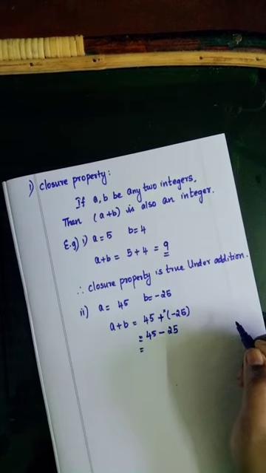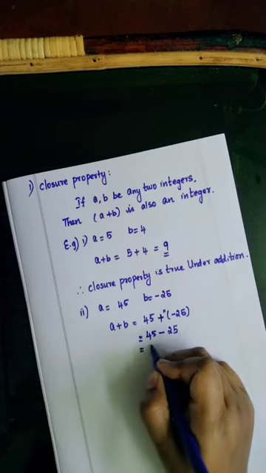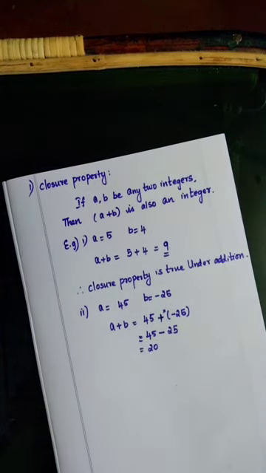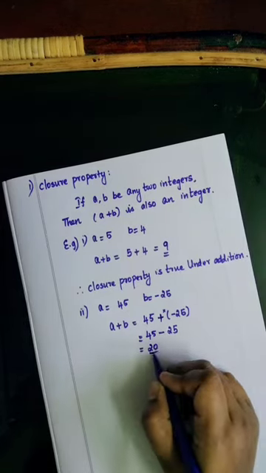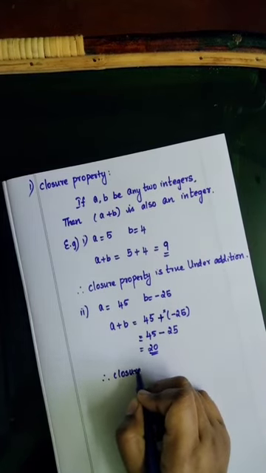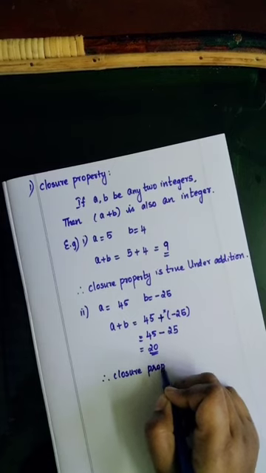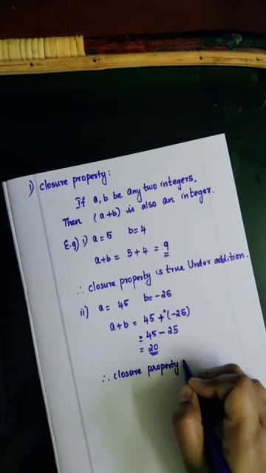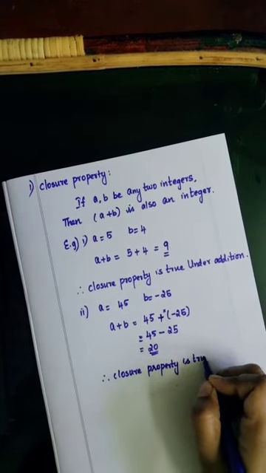What is 45 minus 25? 45 minus 25 is 20. Whether 20 is an integer or not, it is an integer. So closure property is true under addition.